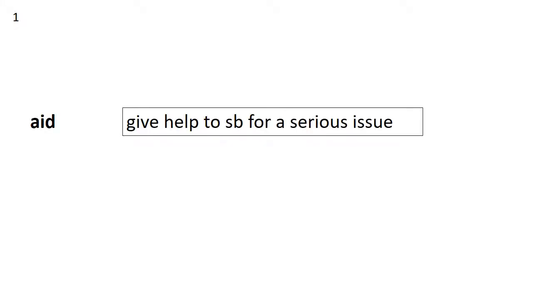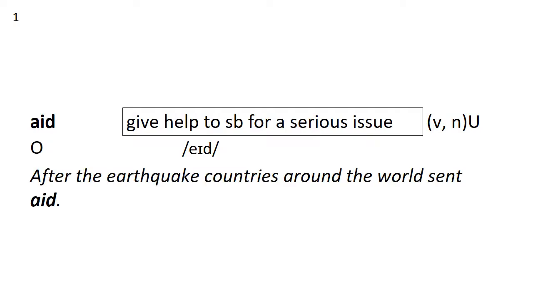First word for today is aid. Aid means to give help, help somebody. It can be a verb or a noun, and it's uncountable. Stress pattern is 1. Aid. After the earthquake, countries around the world sent aid.